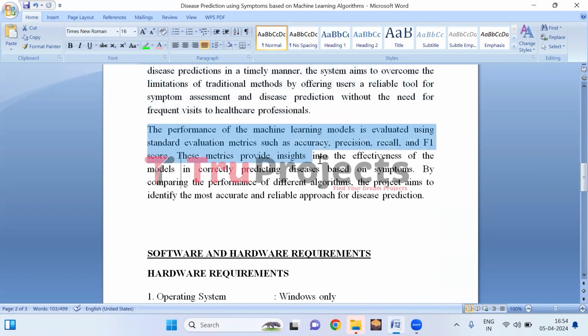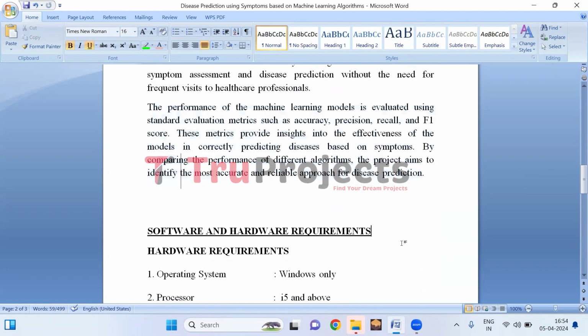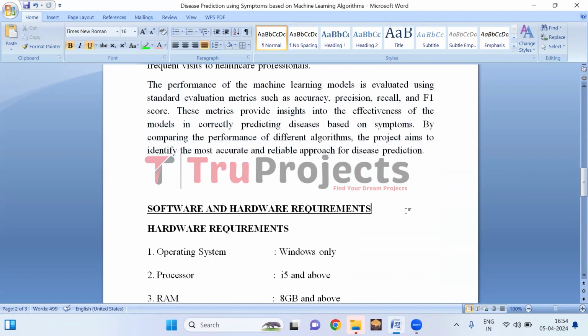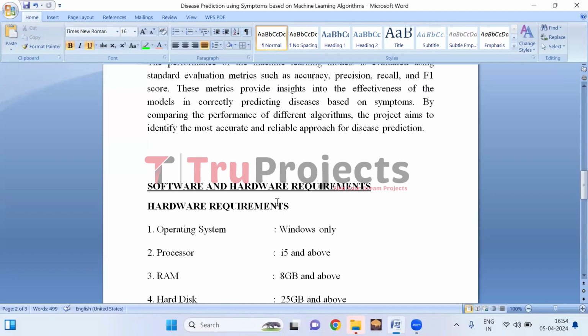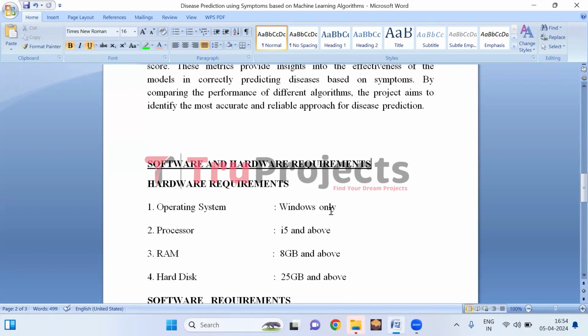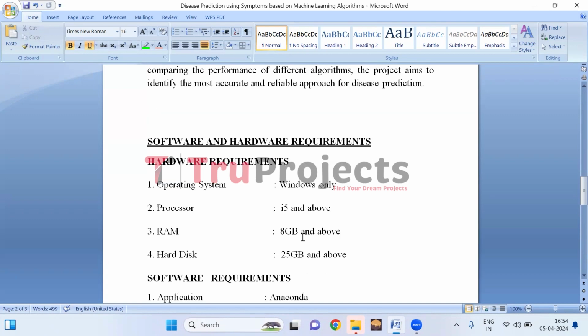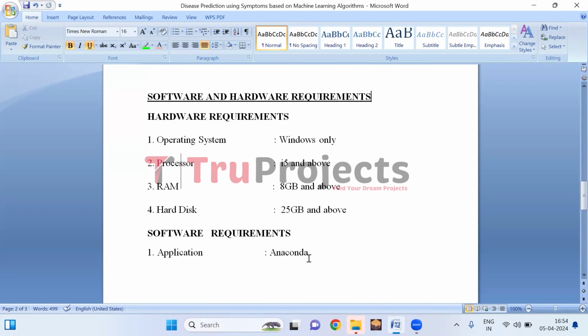The project evaluates machine learning models using different evaluation metrics like accuracy, precision, recall, and F1 score to identify the best approach for disease prediction. To implement this project, we need software and hardware requirements. Hardware requirements of the project are operating system of Windows, processor of Wi-Fi and above, RAM of 8 GB and above, hard disk of 25 GB and above.